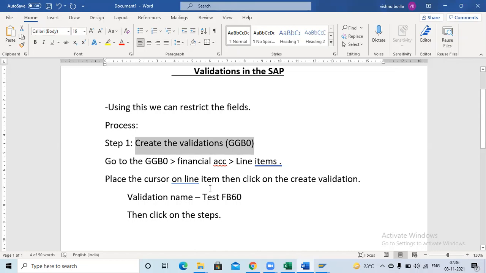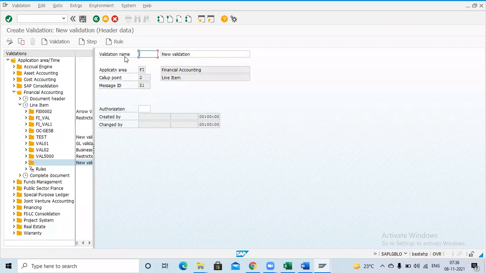You have to give one name for your validation. We are doing this for the FB60, right? So I will give it as FB60 validation. Okay, I just press enter. So automatically the system will create a separate line item here. You can see here FB60 VAL.